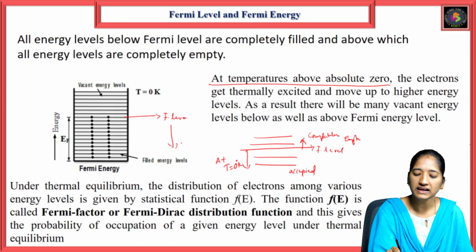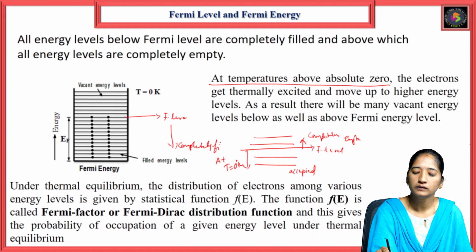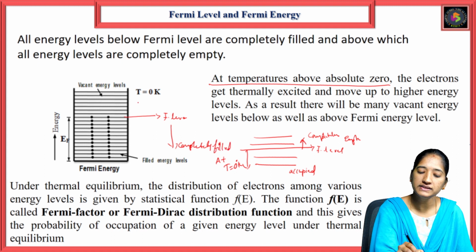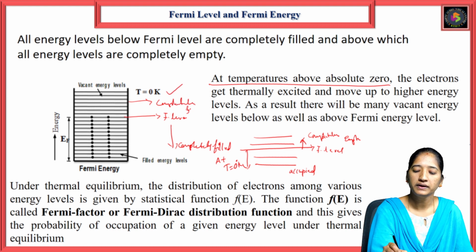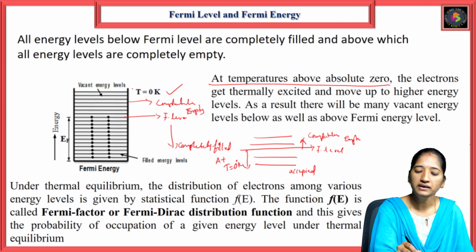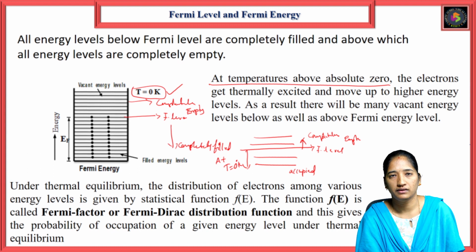Below it is completely filled, and above it is completely empty, at T equals 0 degrees Kelvin.